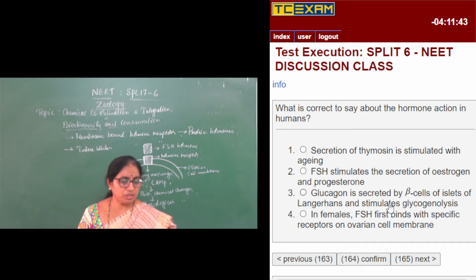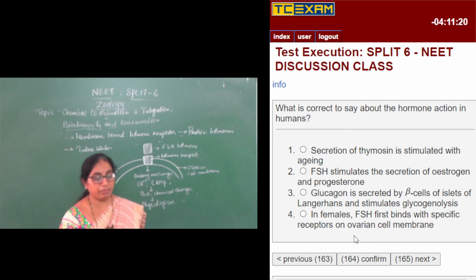So secretion of thymosin is stimulated with aging. FSH stimulates the secretion of estrogen and progesterone. Glucagon is secreted by beta cells of islets of Langerhans and stimulates glycogenolysis. In females, FSH first binds with specific receptors on ovarian cell membrane.